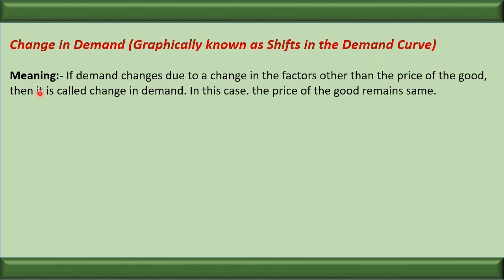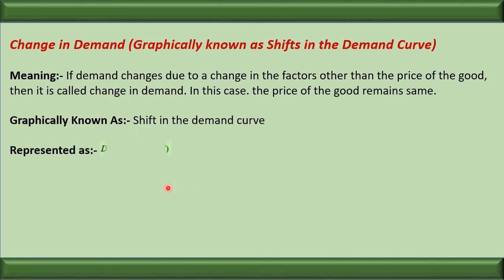Firstly, see the meaning. If the demand changes due to change in the factors other than price, it is called change in demand. It means when the price is constant, but because of change in taste, because of change in price of the related goods, because of change in income of the consumer, when the demand increases, it is called change in demand. Graphically, it is called shift in demand curve. It can be represented by this equation.